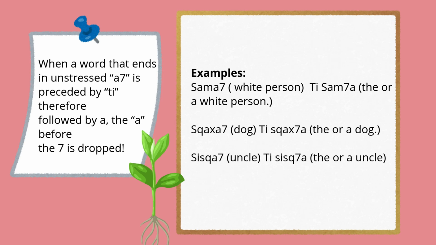So now we're going to see a couple of special examples. So when a word that ends in an unstressed A with a 7 is preceded by T, therefore followed by an A, the A before the 7 sound is dropped. So let's see an example of that. So the word shama, white person, would be T shama, the or a white person, as you can see, there is no A before the 7. And then same for shkacha or dog. T shkacha is the or a dog. And then shishka, uncle, and T shishka, the or a uncle.